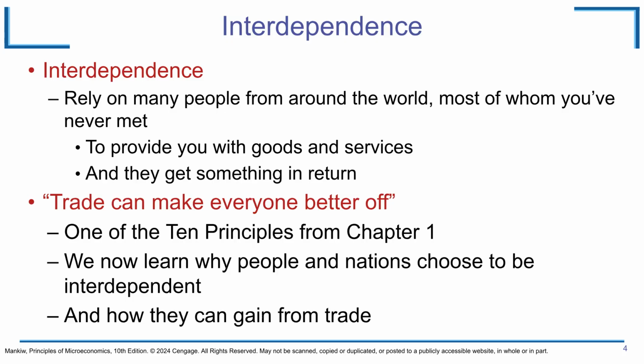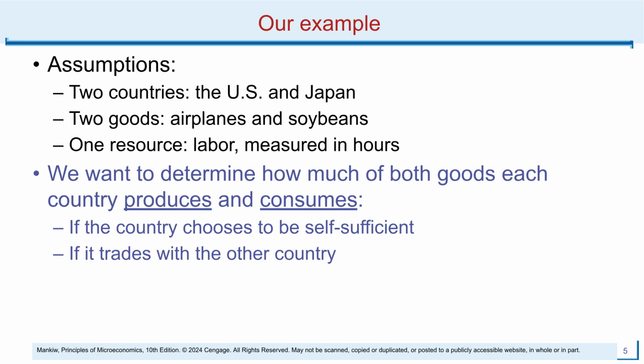Interdependence means relying on others for the goods and services we use daily. This specialization and subsequent trade reflect a core economic principle: trade can make everyone better off. To illustrate these concepts, we will use a simplified example involving two countries, the US and Japan, and two goods, airplanes and soybeans. We will analyze production and consumption with and without trade.